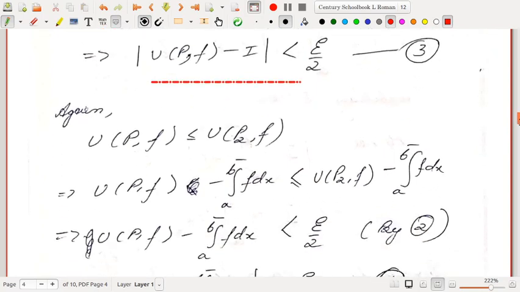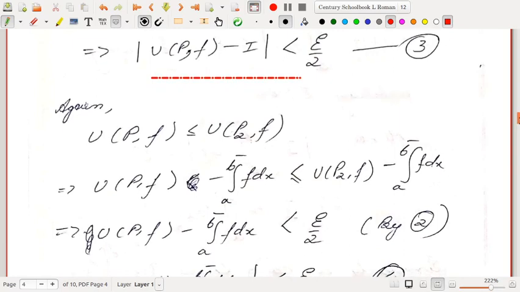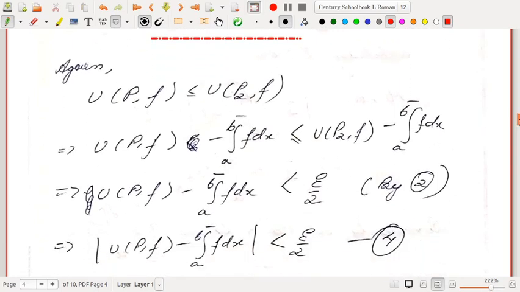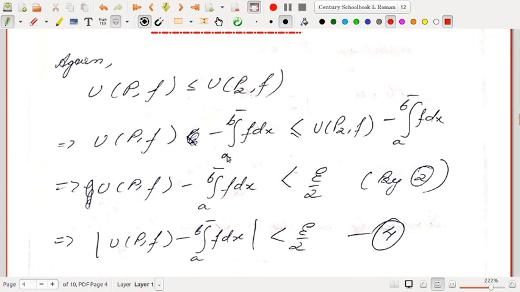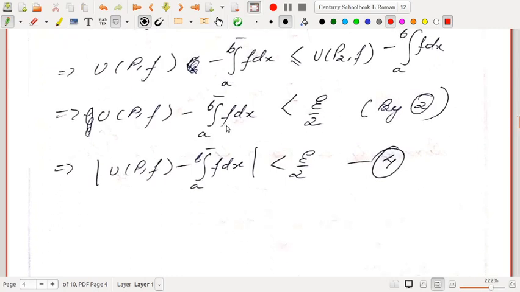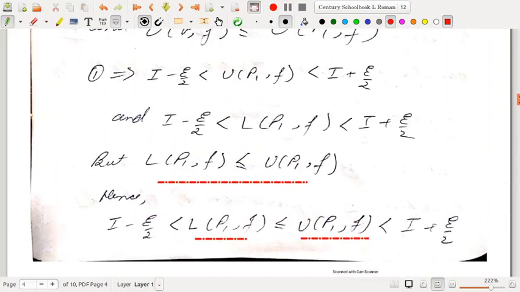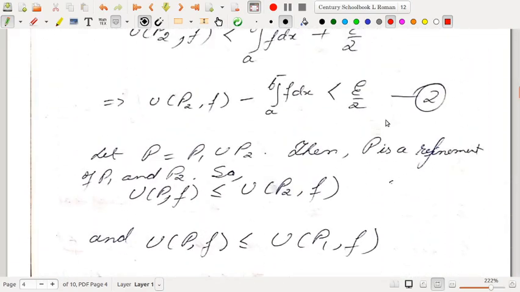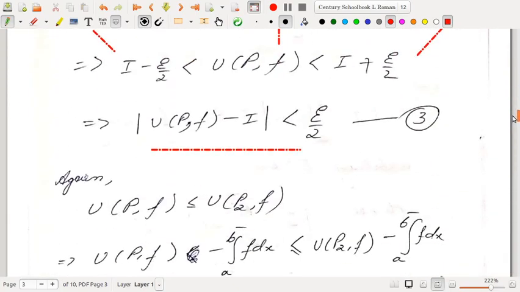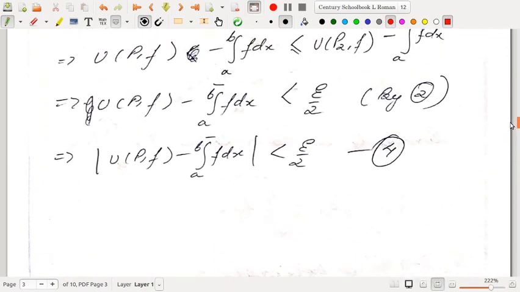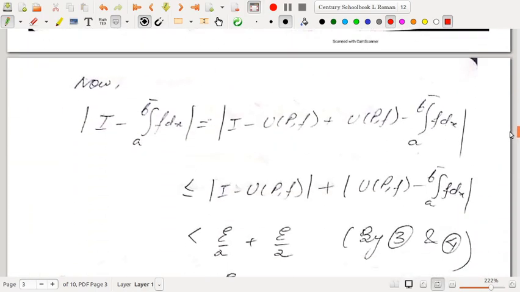Okay, so again U(P, f) is less than or equal to U(P2, f). So U(P, f) minus the upper integral is less than or equal to U(P2, f) minus the upper integral. Okay, so U(P, f) minus the upper integral is strictly less than epsilon by 2. So we have used the inequality 2. This inequality we have used. U(P2, f) minus the upper integral is less than epsilon by 2. Right, so we get the modulus of U(P, f) minus the upper integral is less than epsilon by 2.